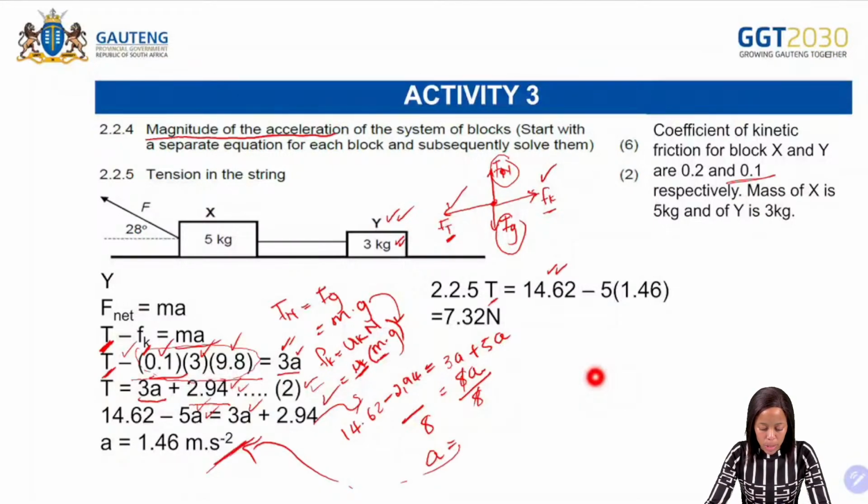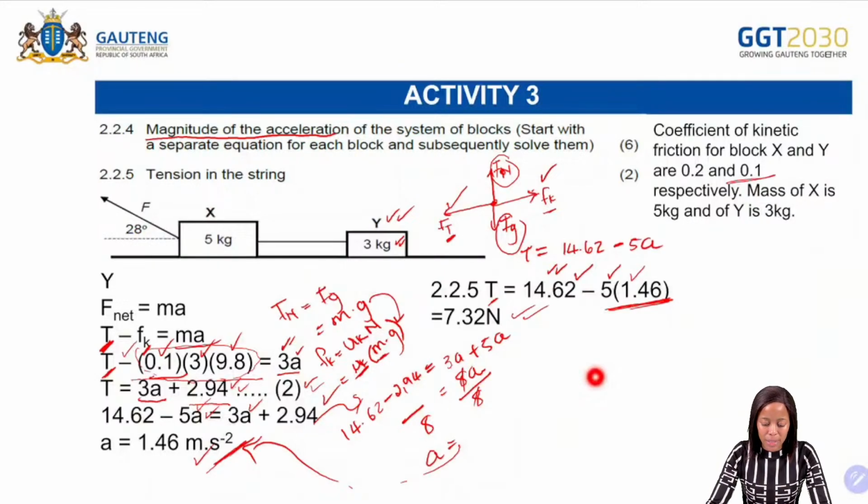And then it therefore means that our equation number 1 was then T is equal to 14,62 minus 5a. Okay, so all that we are going to do is we are going to substitute with the acceleration. And what is the acceleration? Remember, we had previously calculated, so our acceleration is 1.46. And then you punch that into your calculator, it should give you an answer of 7.32.